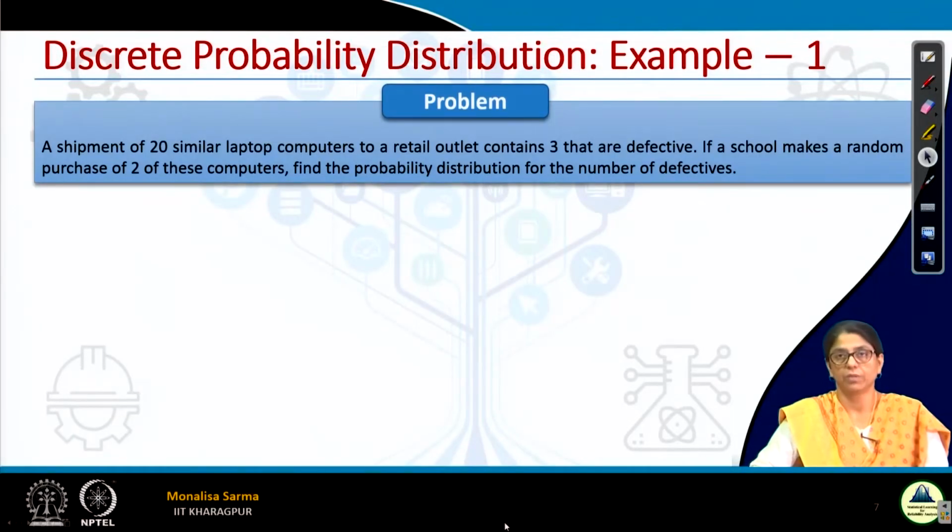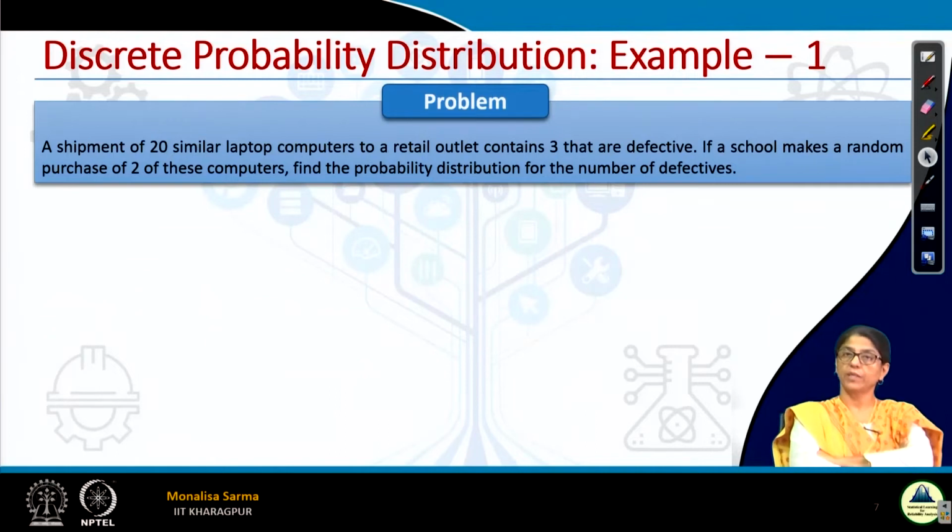Fine, a small example now to understand this concept. First go to the question. A shipment of 20 similar laptop computers to a retail outlet contains 3 that are defective. Out of 20, 3 are defective. If a school makes a random purchase of 2 of these computers, find a probability distribution for the number of defectives. If the school has purchased 2 computers, what may be the number of defectives in this case?